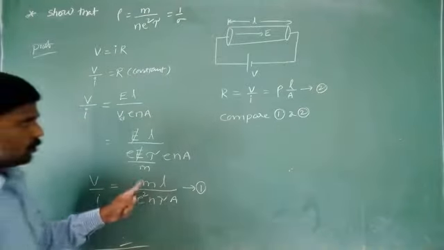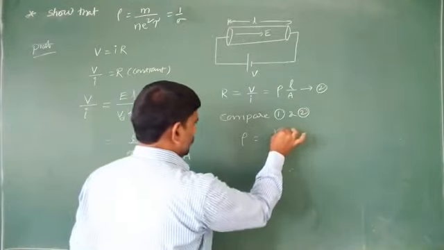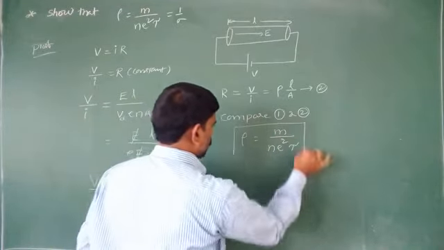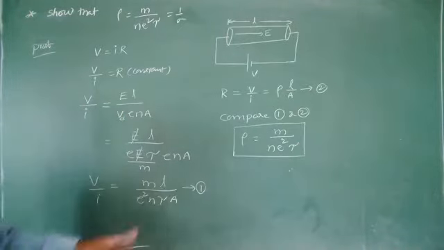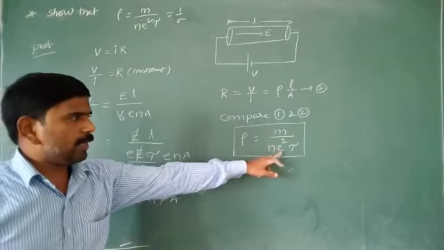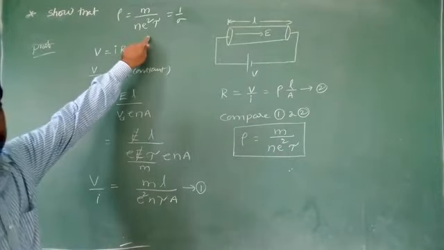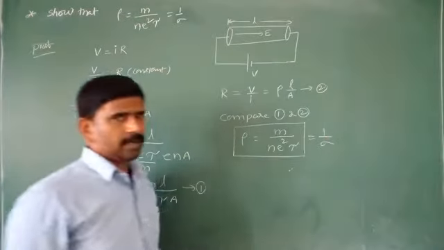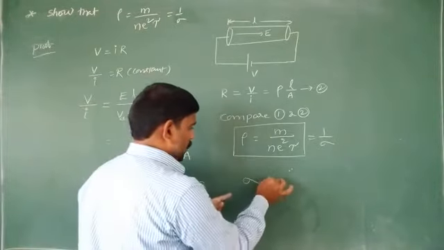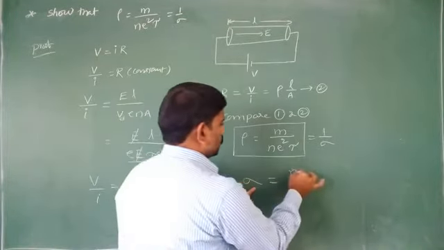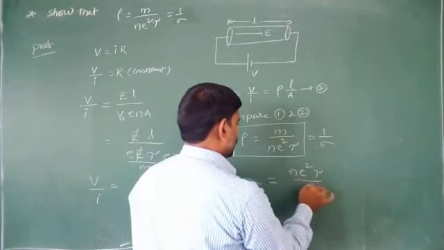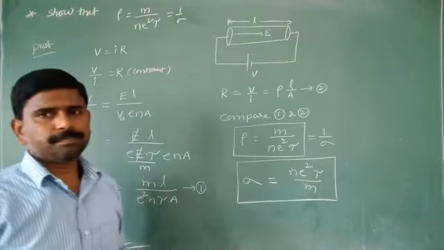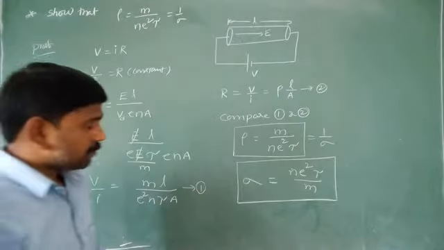When we compare those two equations, rho is equal to m by n e square tau. That is the only required expression. Already we know that rho is the reciprocal of the conductivity, so sigma is equal to n e square tau by m. Both are the same.